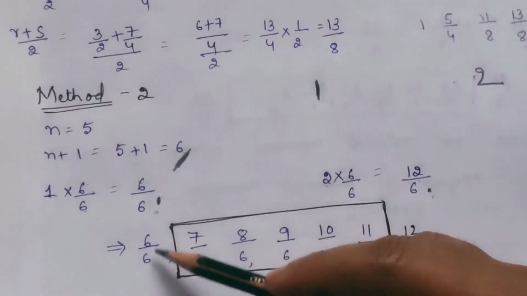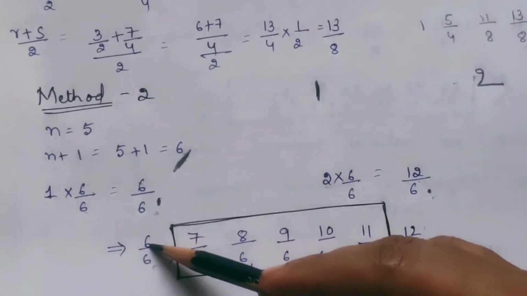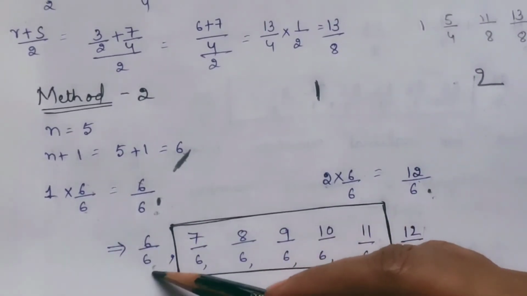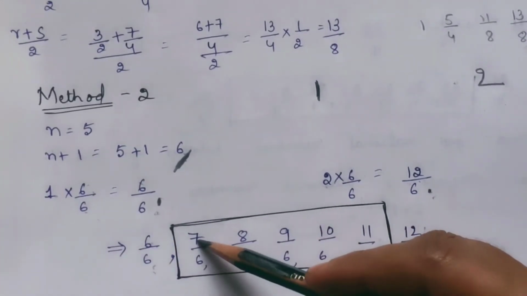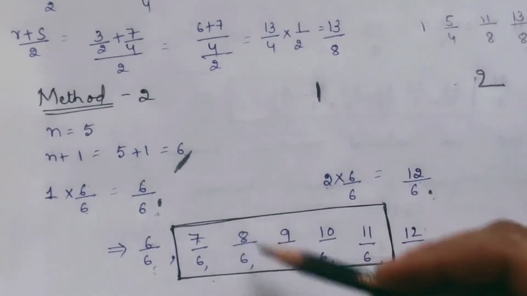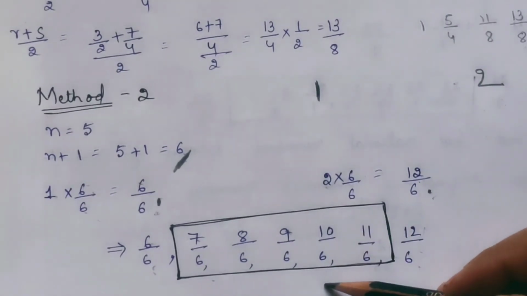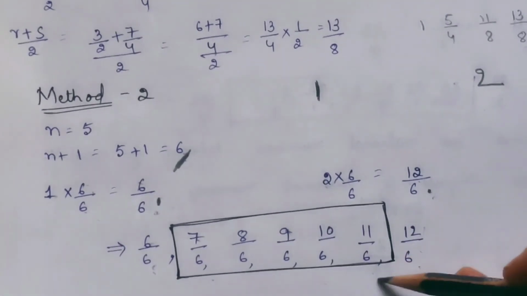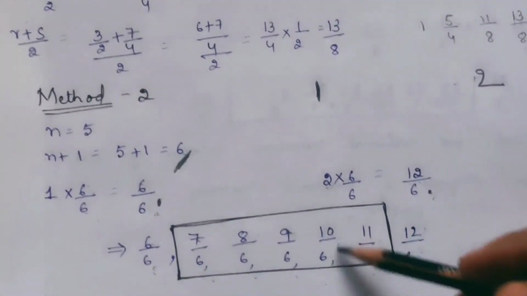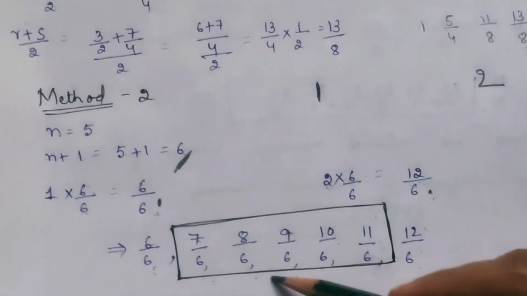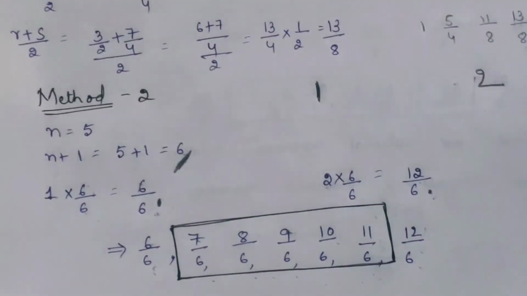What you have to do? Write those two numbers. See, I have written 5 by 6 and 12 by 6. Now increase the numerator by 1, but keep the denominator as it is. 6 by 6. Now increase by 1: 7 by 6. Increase by 1: 8 by 6. Increase by 1: 9 by 6. Then 10 by 6. Again increase by 1: 11 by 6. Here 7 by 6, 8 by 6, 9 by 6, 10 by 6, 11 by 6 are the 5 rational numbers between 1 and 2.